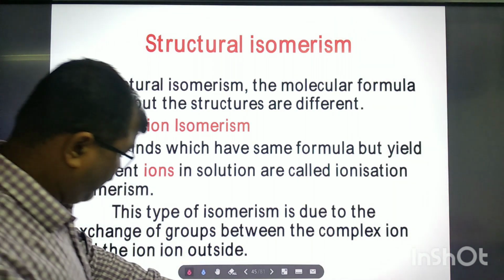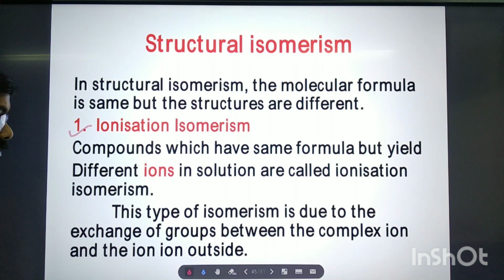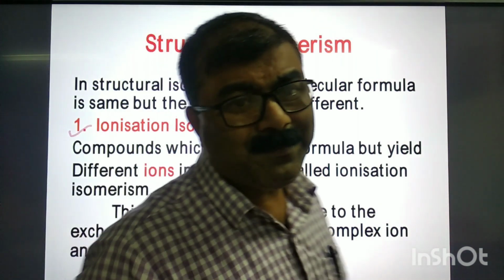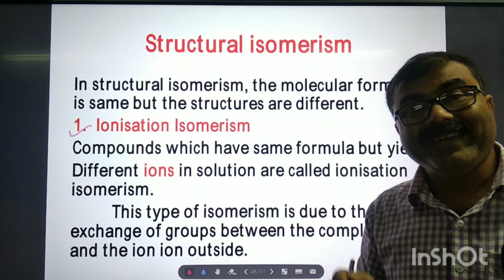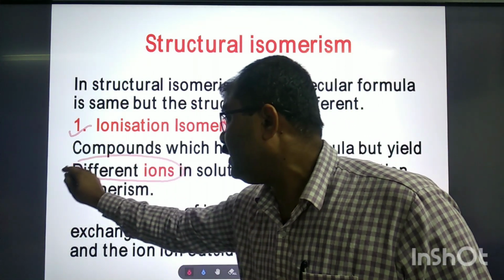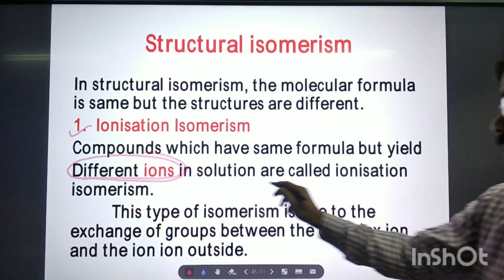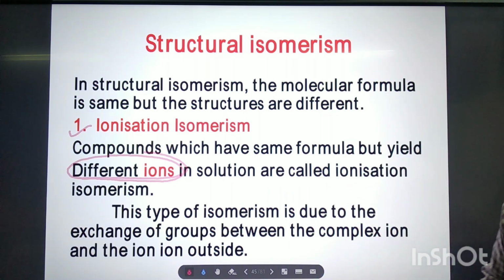So, what are ionization isomers? First, we will learn about ionization isomers. Let's see the definition. Compounds which have the same molecular formula but give different ions in solution are called ionization isomers. Very important.